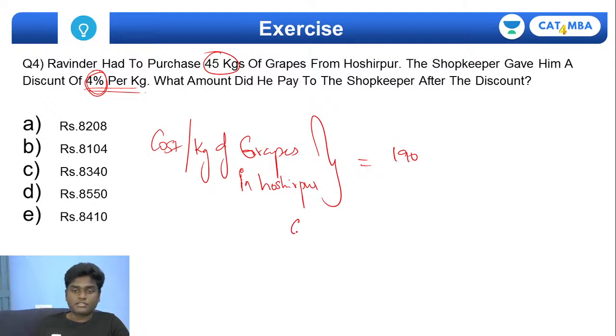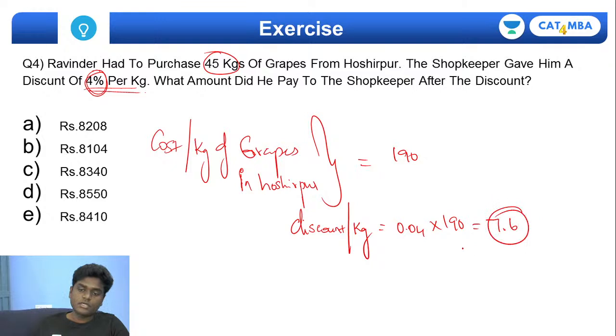What would the discounted amount, the discount per kg, be? You simply do 0.04 into 190. If you do, this will exactly give you 7.6. So 7.6 rupees is being given as a discount per kg.